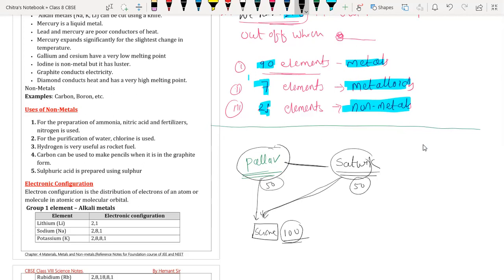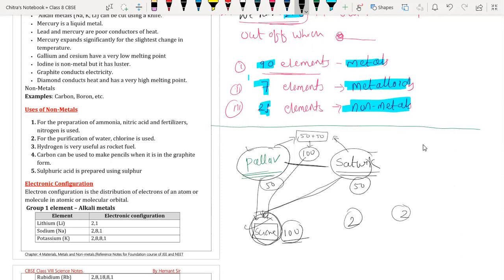So they discussed their problem with each other and with mutual concern decided: we will add 50 rupees of both, then together we will have 100 rupees. By using our 100 rupees, we can buy the science book. Both Pallav and Satvik were ready for that. So they bought the science book. Pallav would study 2 hours, then Satvik would study 2 hours. Like this, they started reading the science book. Means what they are doing? They are sharing that book with mutual concern. Is it or not?